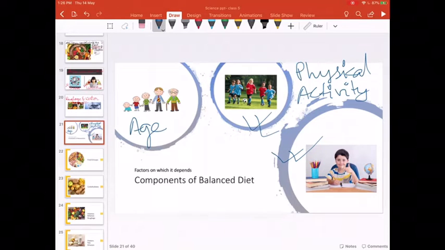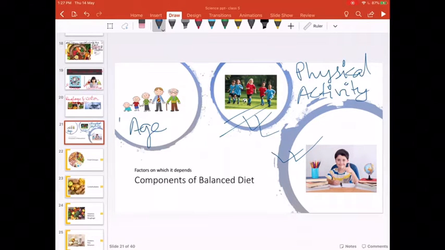Now see the people who are into games, the athletes, the players, the football players, the cricketers, Sachin Tendulkar, then Messi. These people would require more protein than a person like us, your teacher, or your father who does a desk job, a software engineer, or an officer who works at an office. A player would definitely require more bodybuilding food than those who do desk work.